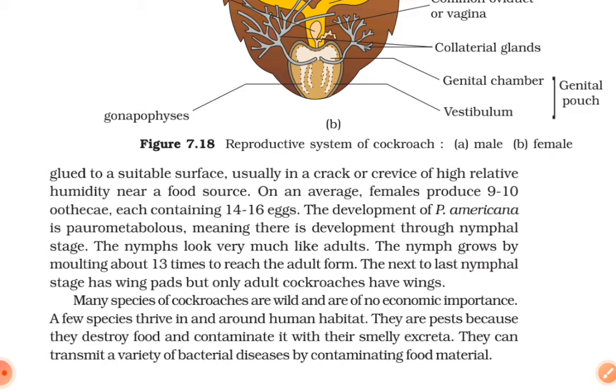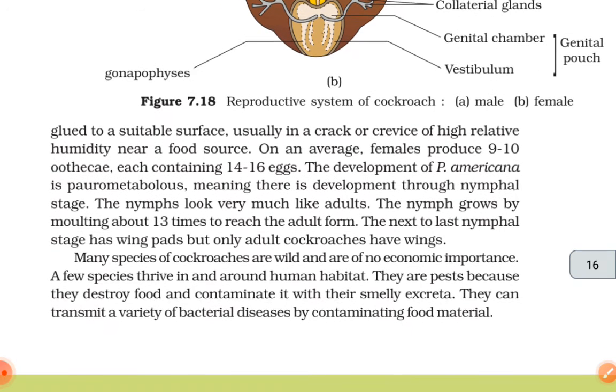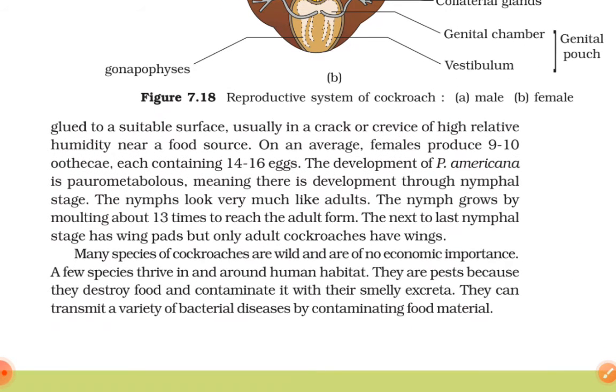On an average, females produce 9 to 10 oothecae, each containing 14 to 16 eggs. The development of Periplaneta americana is paurometabolous, meaning there is development through a nymphal stage. The nymphs look very much like adults. The nymph grows by molting about 13 times to reach the adult form. The next to last nymphal stage has wing pads, but only adult cockroaches have wings.